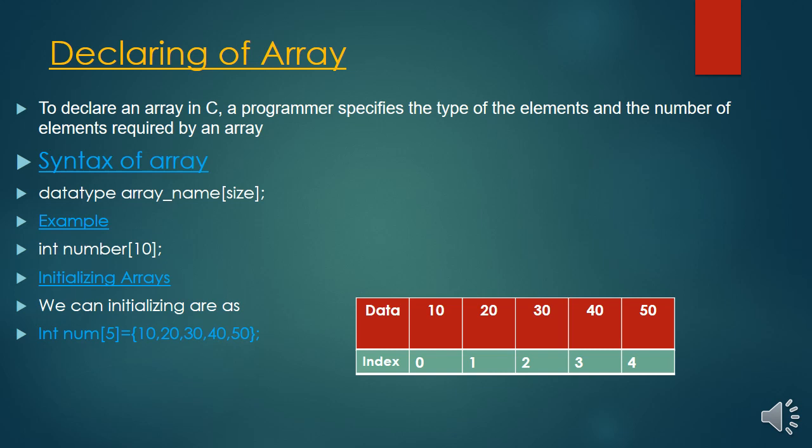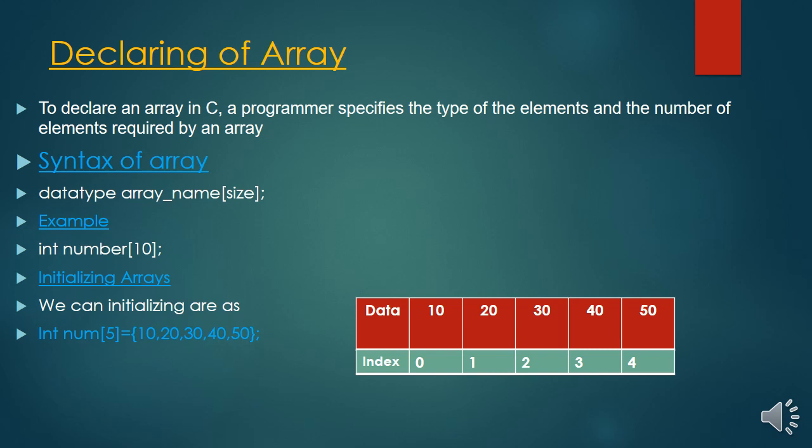If I want to store 1000 values, then I need 1000 variables, and I have to declare a variable 1000 times. That is very tedious work. Instead of that, we use array. So how to declare the array? Here is the syntax of array.